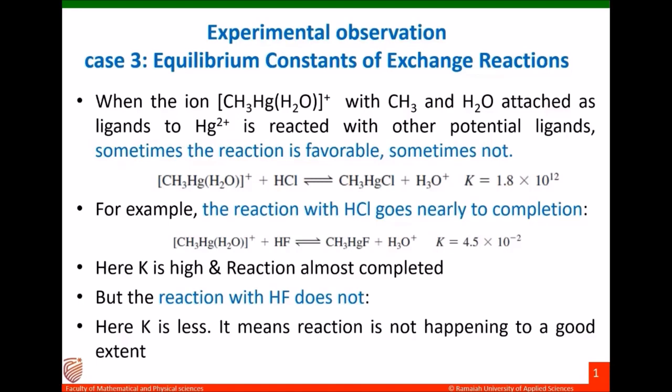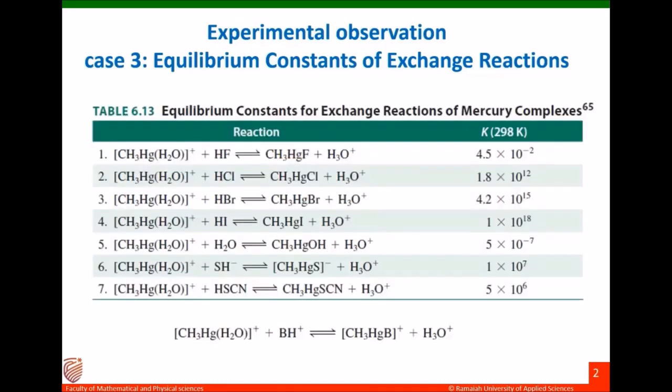When it is interacting with hydrogen fluoride, the equilibrium constant was quite low, which is 4.5 × 10^-2. At that time we couldn't explain the reason behind it, but now with the help of the HSAB concept we will be able to explain.